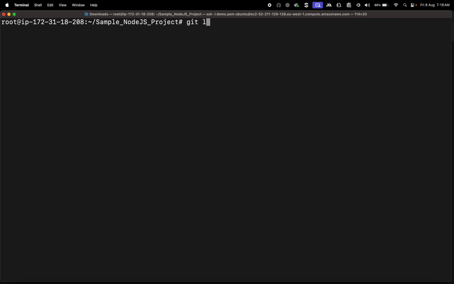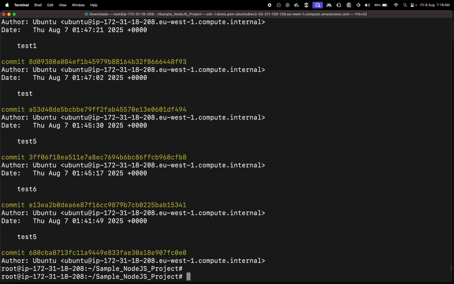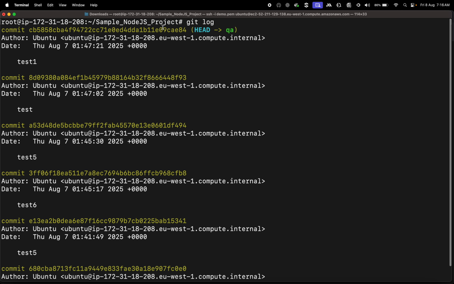See, I just gave test one, test two, test three, something for demo purposes. But we don't do that in organizations. It will be different ticket numbers, bigger descriptions. It's difficult to understand. And let's say we are deploying today. So which commit are we deploying? Is it this one or this one? We don't know. So at that time, what we do, we tag it.